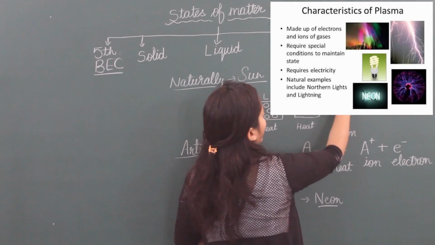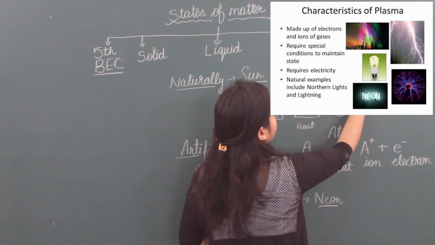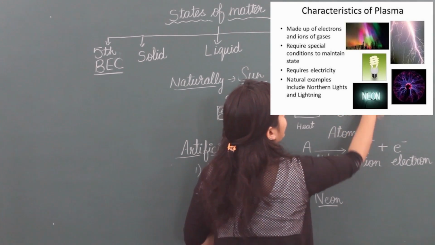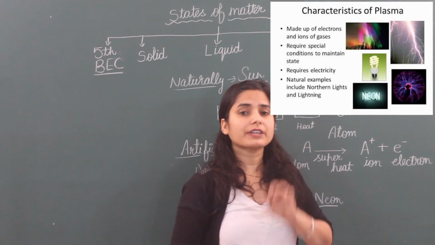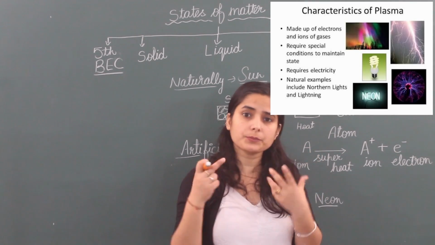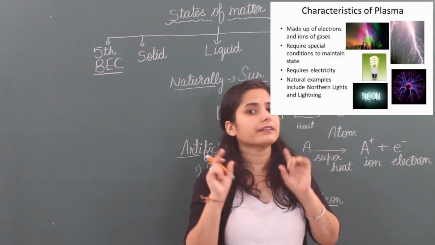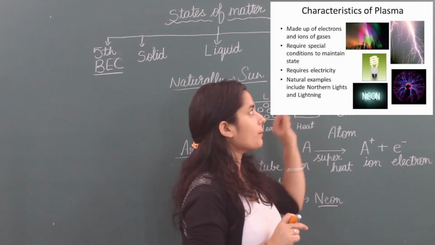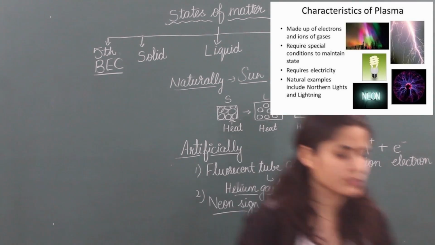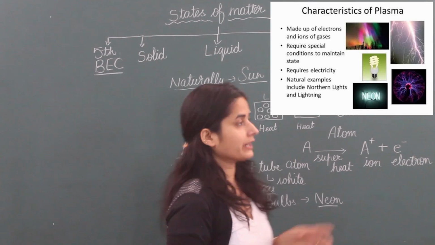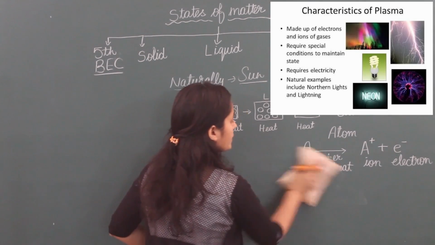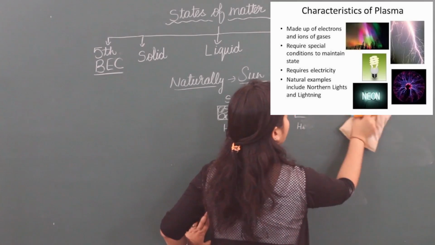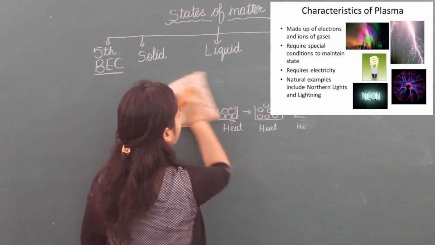All these we have taken as examples of plasma. Sometimes you have seen lightning and thundering happening with rain. That lightning also produces light. That light is also due to plasma. So I think now you understood properly what is plasma. Now going to the proper definition of plasma.